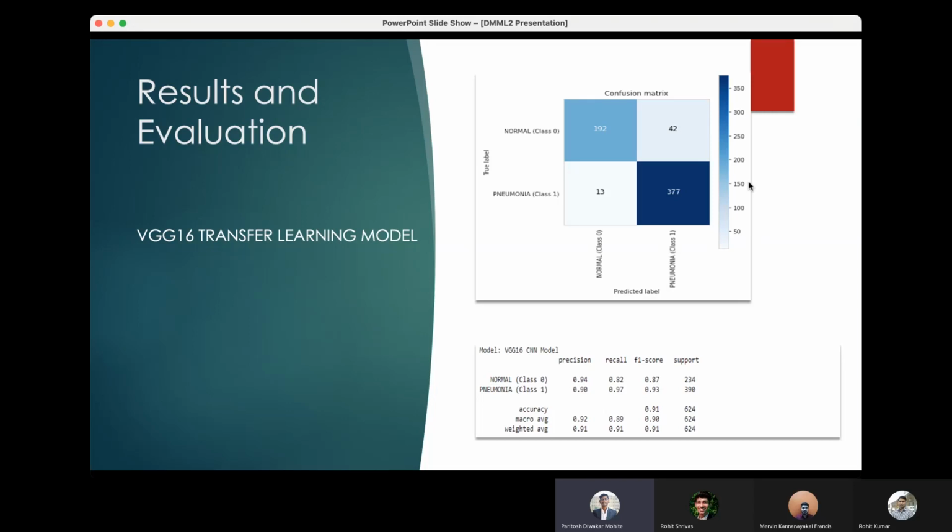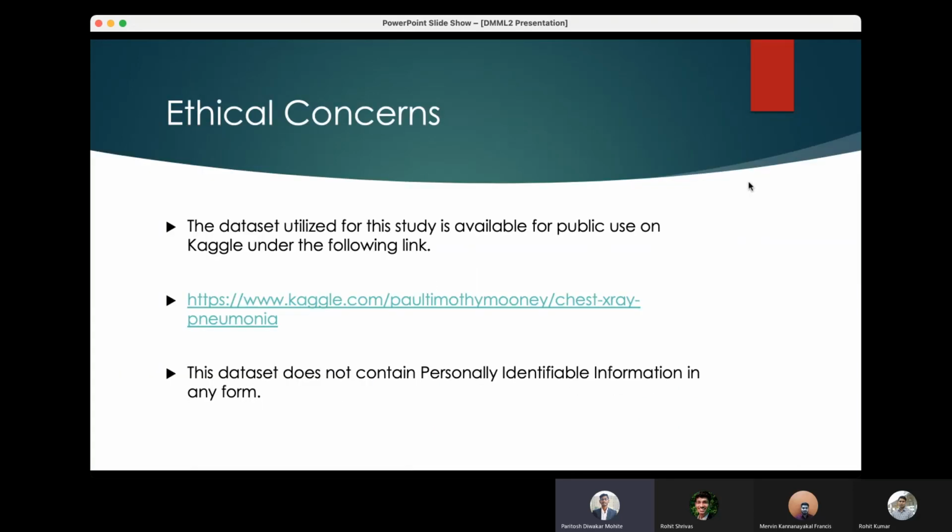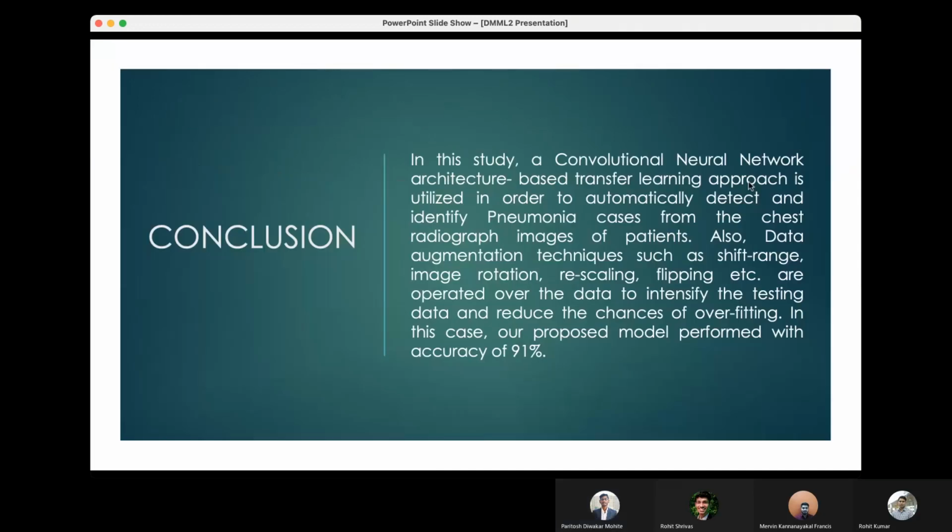Taking the ethical implications, there are no such ethical implications, as it is a publicly available dataset on Kaggle. For the conclusion, in this study, a convolutional neural architecture based transfer learning approach is utilized in order to automatically detect and identify pneumonia cases from the chest radiography images of the patient.